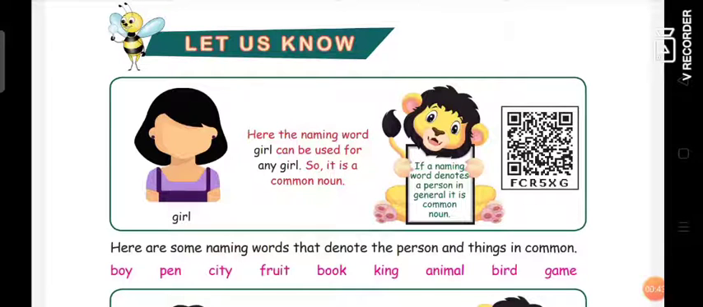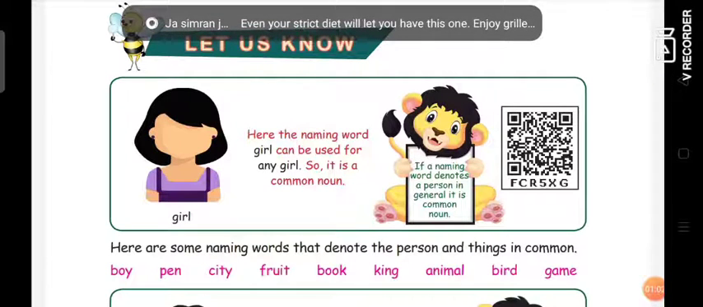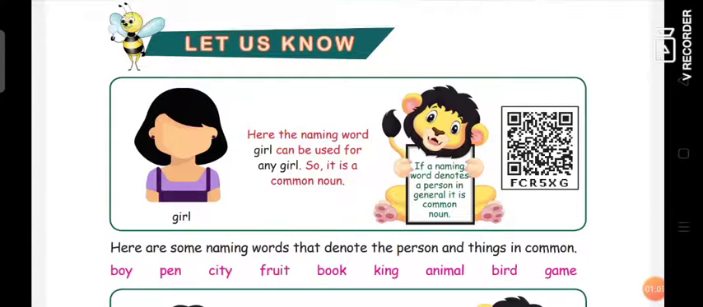So first, common noun. If a naming word denotes a person in general, it is a common noun. So we know noun as a naming word. That naming word, if it denotes a person in general, is called a common noun. It is different from proper noun. If a word denotes a person or a thing in general, then it is called a common noun.